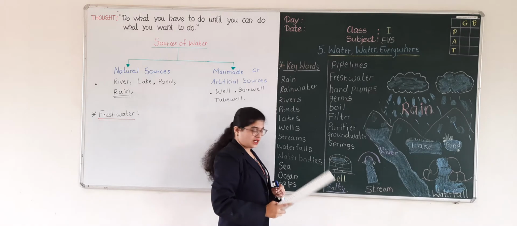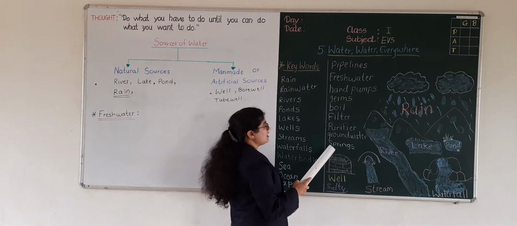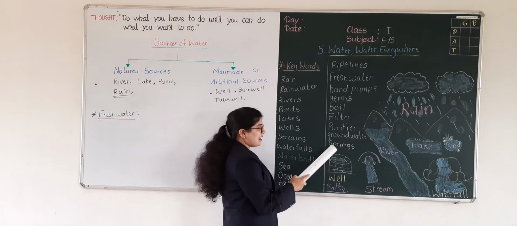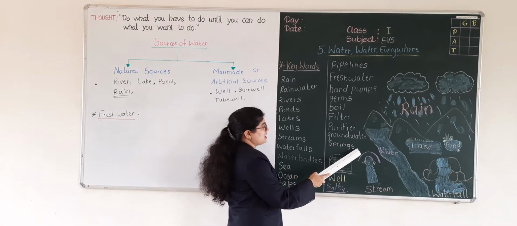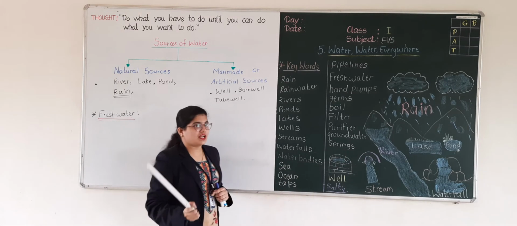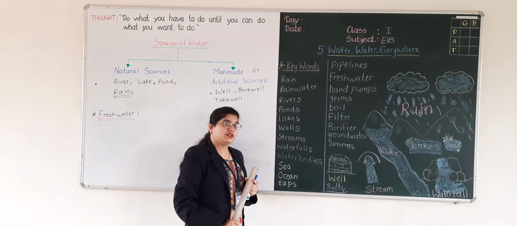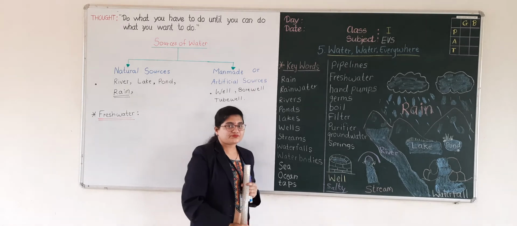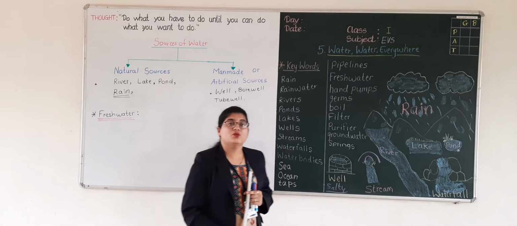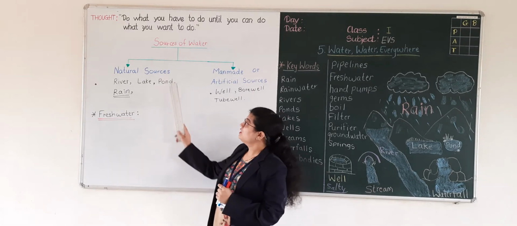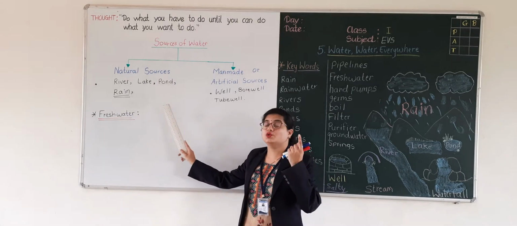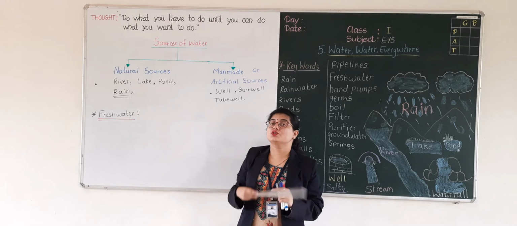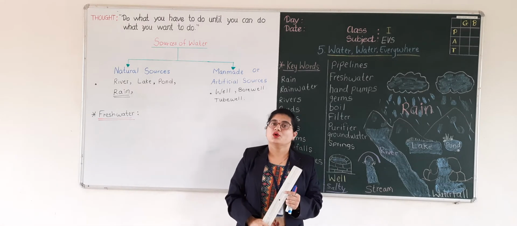And the last word is springs. Springs. Alright students, have you written all these words in your EVS notebook? Very good. And you have also written down the natural sources and the artificial or man-made sources which you know on your own.